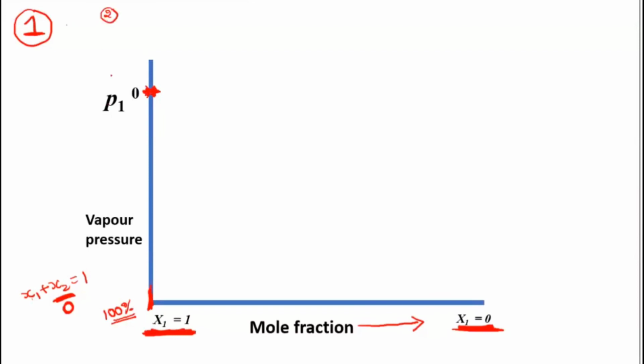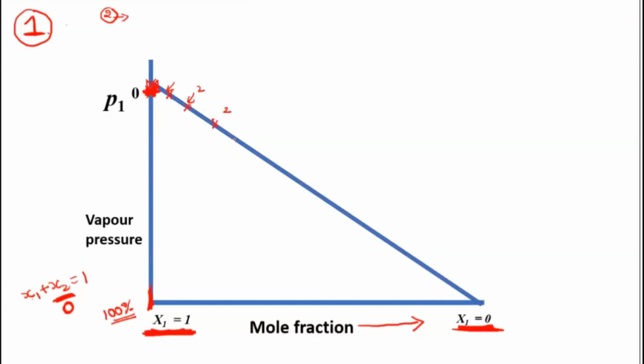When you add a little of the second, a little pressure will be because of the second one and a little because of the first one. But the first is still larger in number, so its mole fraction will be larger and the second one's will be a little less. If you plot the graph, you will see the plot will come out like this, decreasing. Initially you have only the first component. Slowly when you add the second, the first one's vapor pressure will decrease. Add a little more of the second, and again it will decrease.